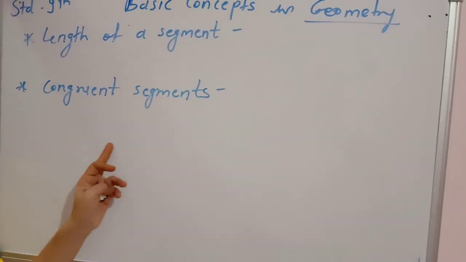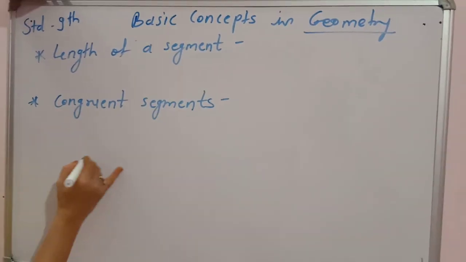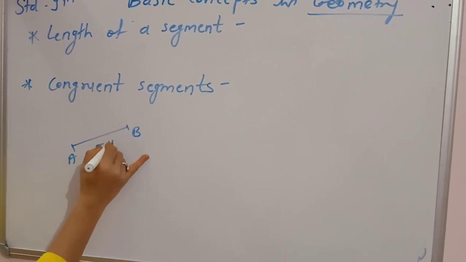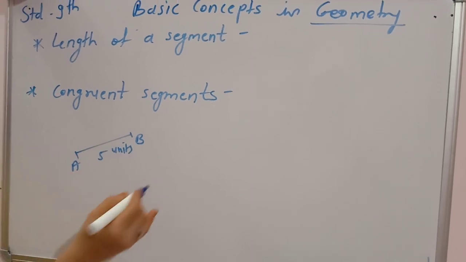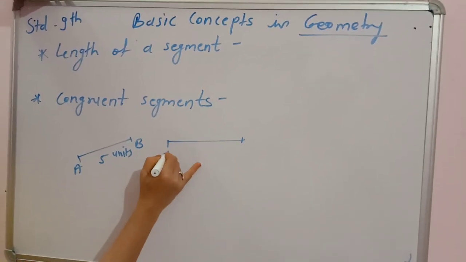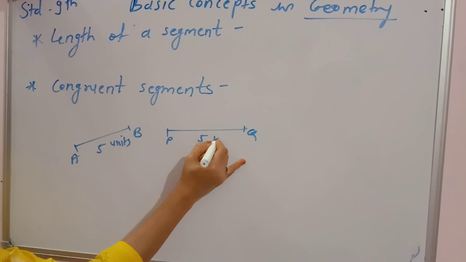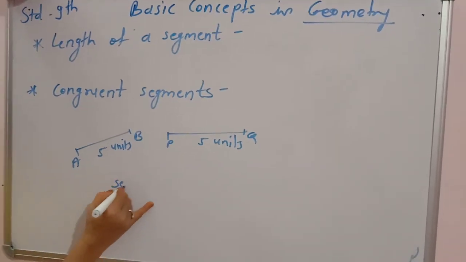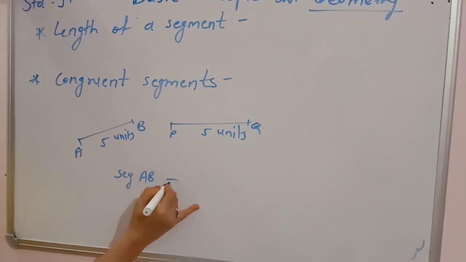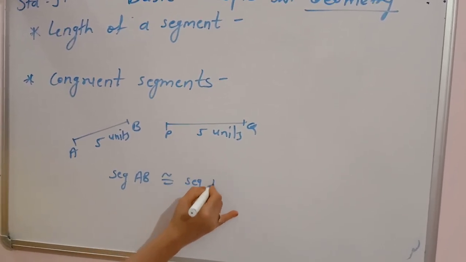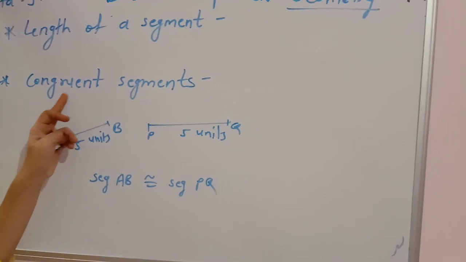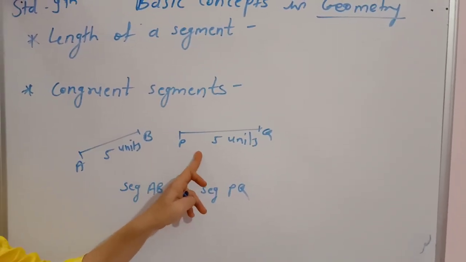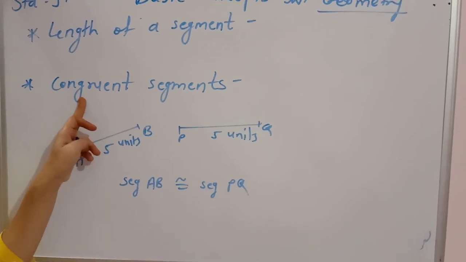When two segments have equal length, suppose segment AB has length 5 units, and segment PQ, its length is also 5 units, then you say that segment AB is congruent to segment PQ. So congruent segments means what? Segments having equal length are known as congruent segments.